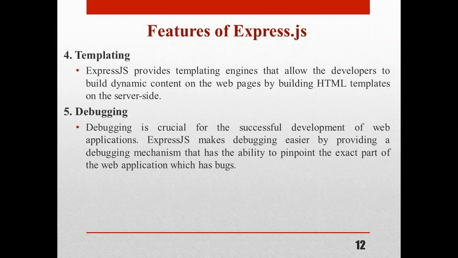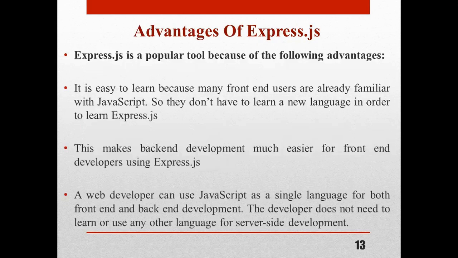Then the fifth one is debugging. Debugging is crucial for successful development of web applications. By using debugging, we can easily point out exactly which part of the web application has the bugs. These are the features of Express.js.